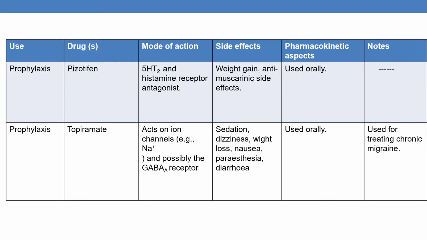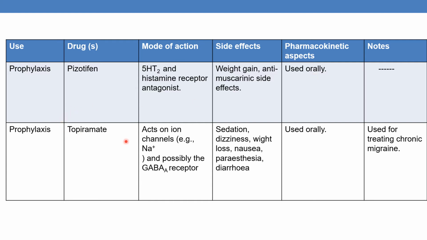The next drug which is used for prophylaxis of migraine is pizotifen. It is a 5-HT2 and histamine receptor antagonist. Side effects are weight gain, antimuscarinic side effects. It is used orally. Pharmacokinetic aspects are it has good bioavailability when given orally.